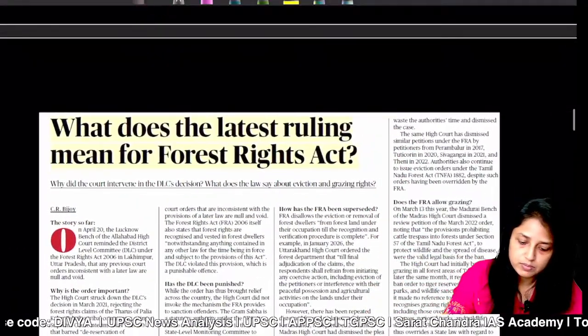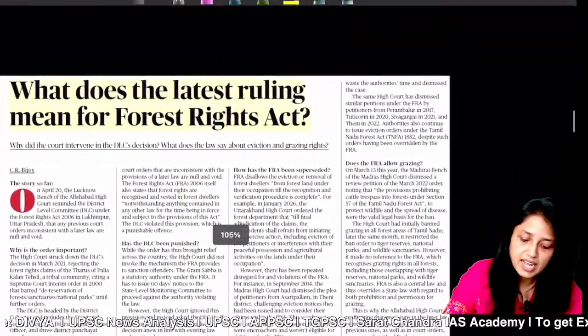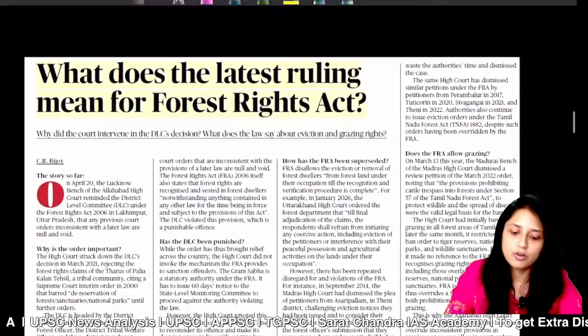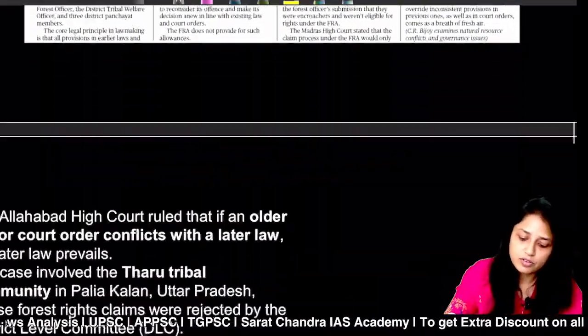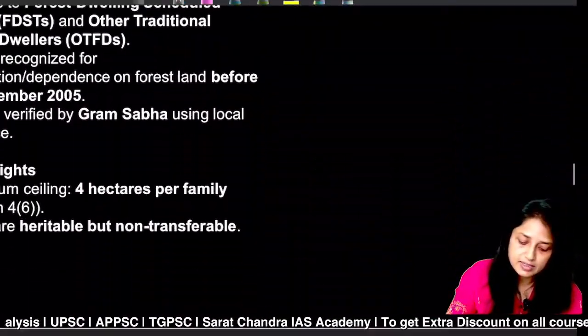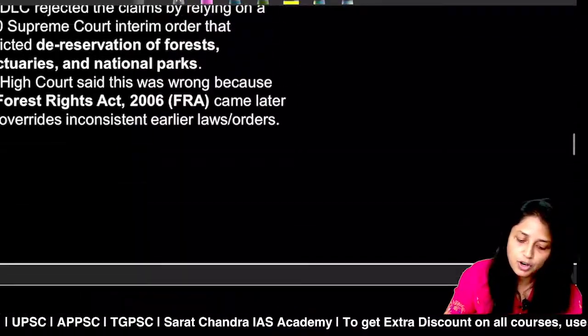Now, next article we have is about the latest ruling of the Supreme Court on the Forest Rights Act. So first of all, let's understand in a very simple manner. See what happened here.